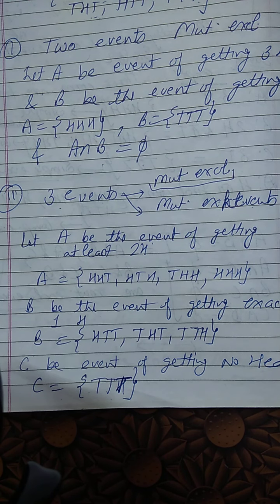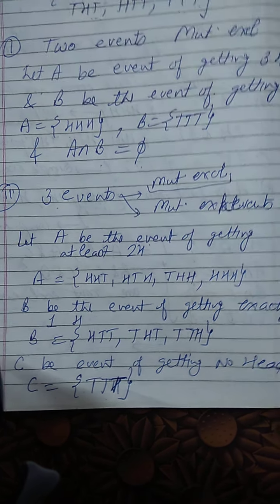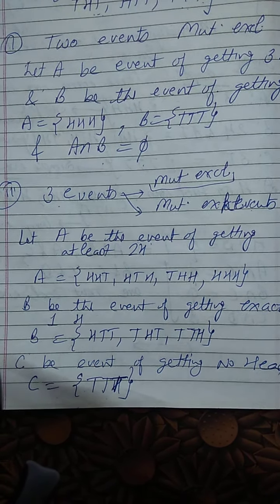The next thing that I want to explain is how we are taking the probability of event A or B. We have discussed event A or event B.